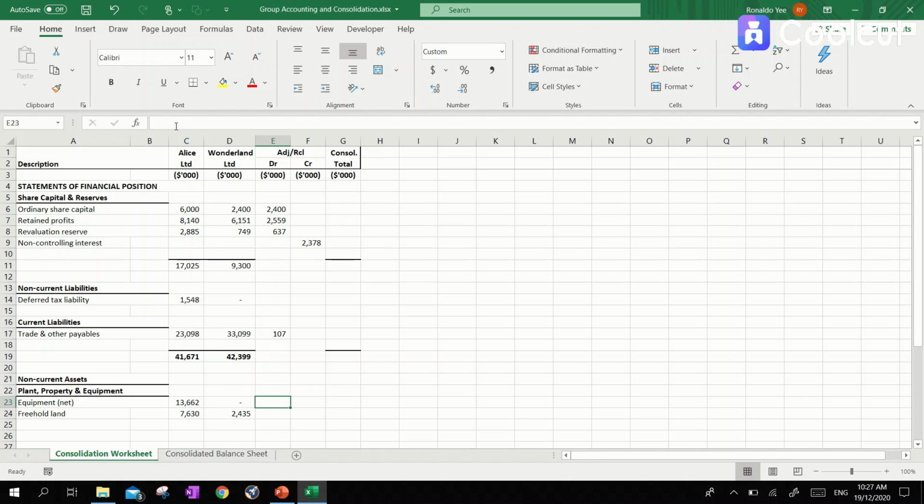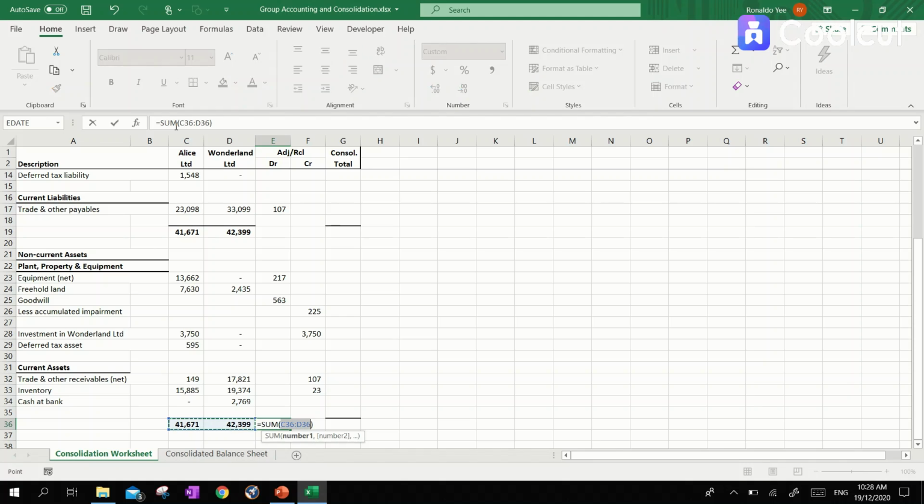And when it comes to equipment, we not only add in items that touches the equipment account, but also items that touches the accumulated depreciation account, because this is the net figure for equipment. Then we have a goodwill figure here, where we initially recognize 563,000, and we also recognize an impairment loss of 225.